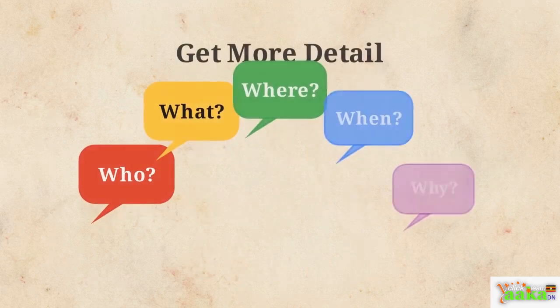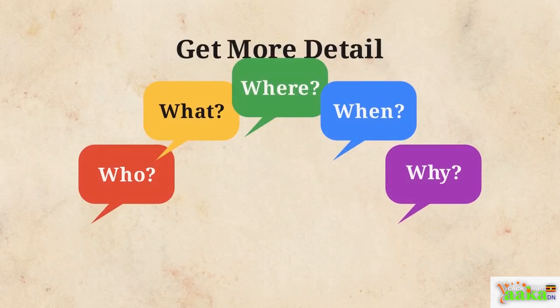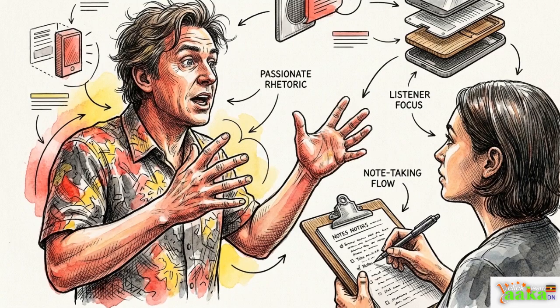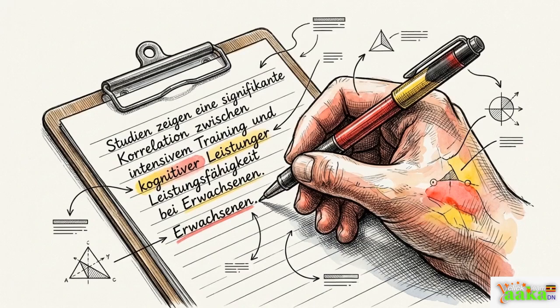To get more detail, we use questions that start with who, what, where, when, or why. Asking, "Where did you first hear the story?" helps us track exactly which platforms were carrying the fake news. Finally, we use open-ended questions to understand people's feelings. Asking, "Why do you think rumors spread so fast?" allows people to explain their opinions in their own words.